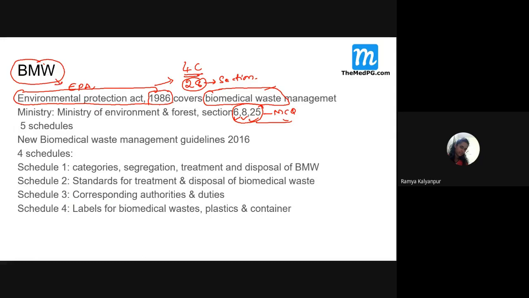Environmental Protection Act of 1986, and this act has got 4 chapters. How many chapters, students? Four chapters. And how many sections are there within these chapters? 28 sections are there. And under which section is this biomedical waste described? 6, 8, and somewhere closer to the last section, that is section 25. So these 3 sections exclusively talk about this biomedical waste.